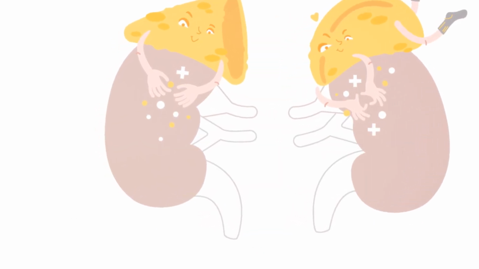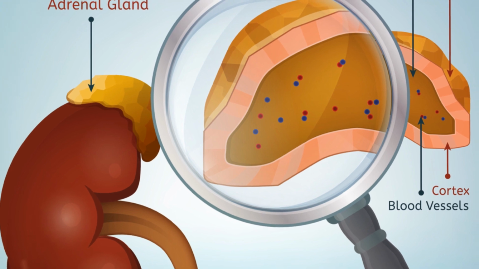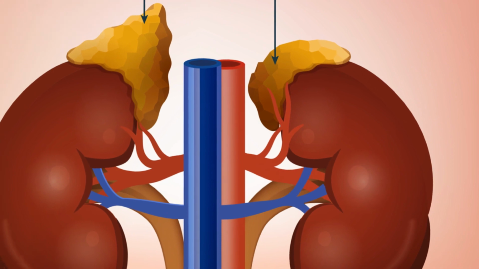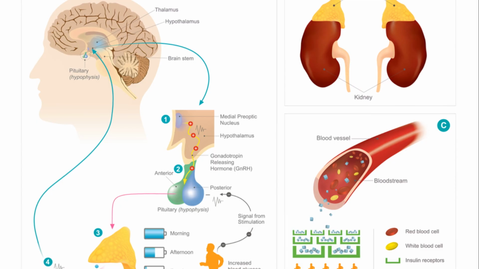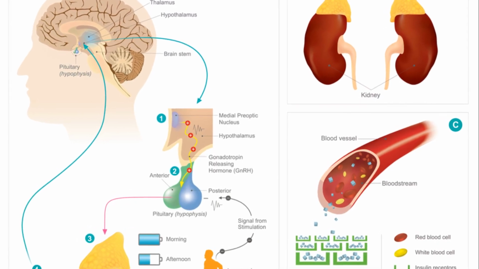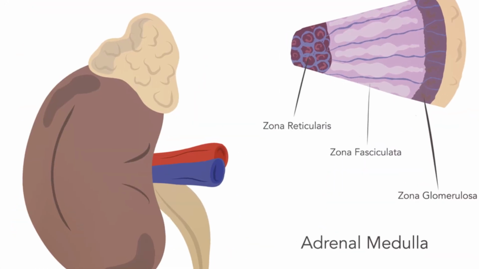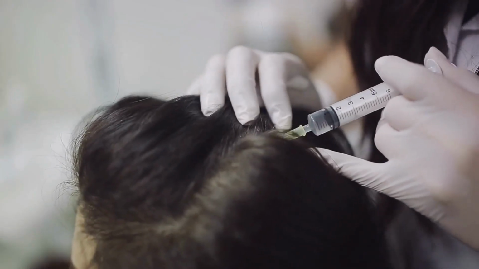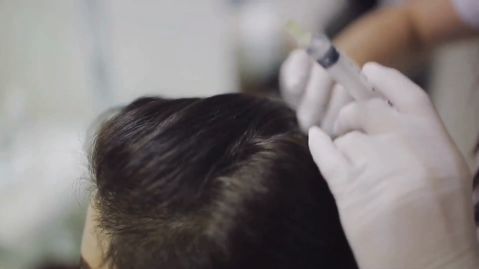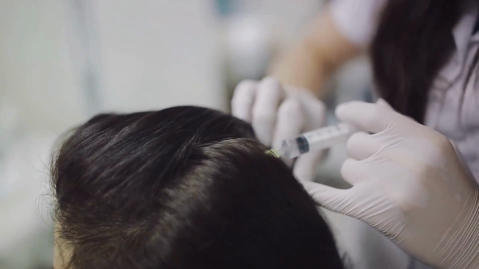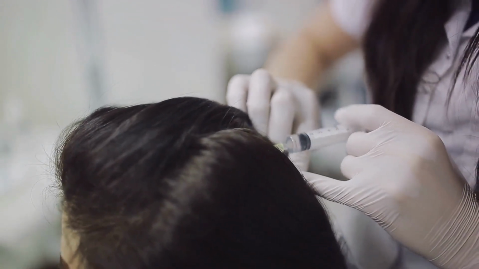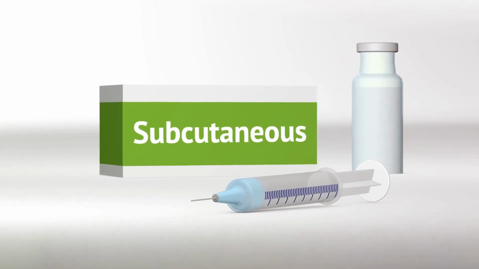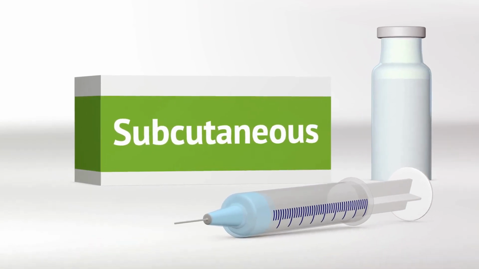In primary adrenal insufficiency, the problem lies with the adrenal glands themselves, and they can't produce cortisol even when ACTH levels are high. But in secondary adrenal insufficiency, the adrenal glands are structurally normal and can still produce cortisol if they receive the right signals. This means that if a person with secondary adrenal insufficiency were to receive an injection of ACTH, their adrenal glands would respond and produce cortisol. This is a key diagnostic test used by endocrinologists to differentiate between primary and secondary adrenal insufficiency.